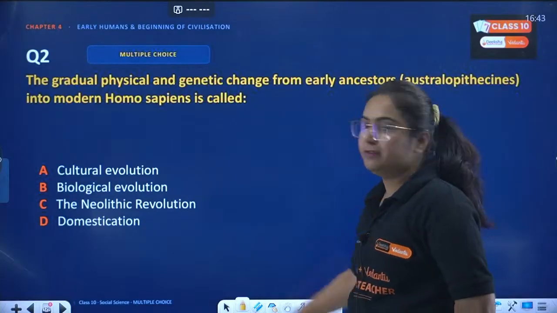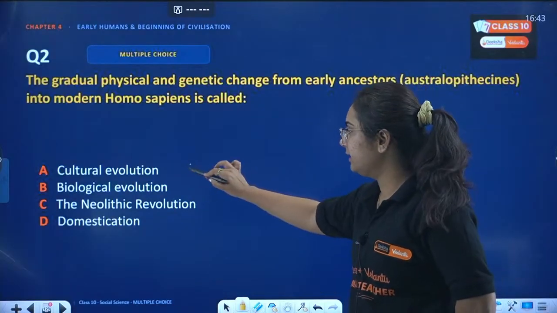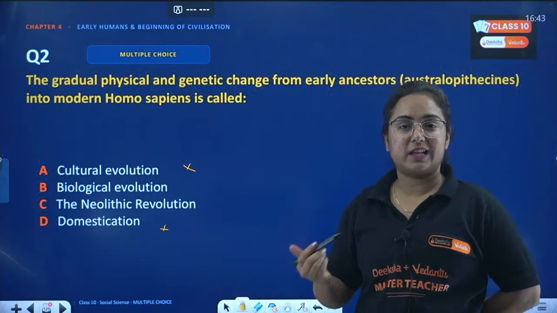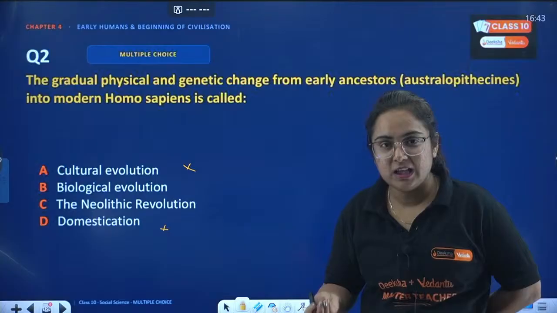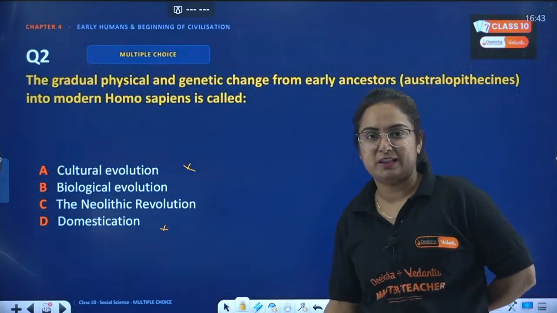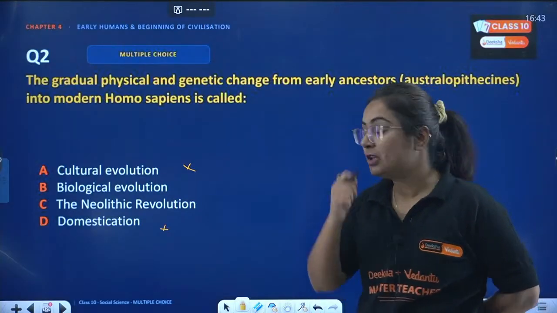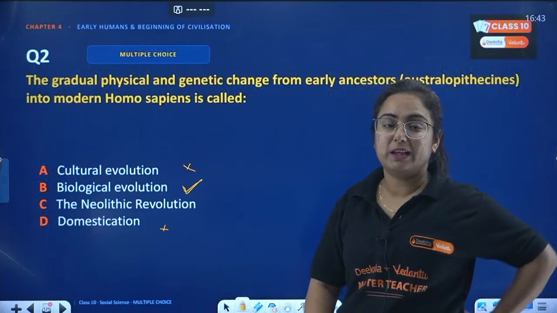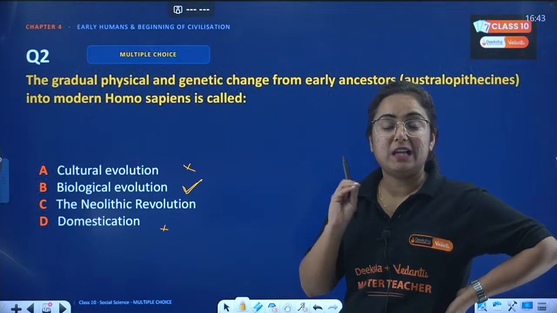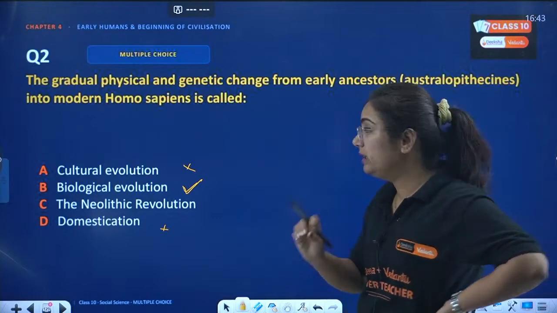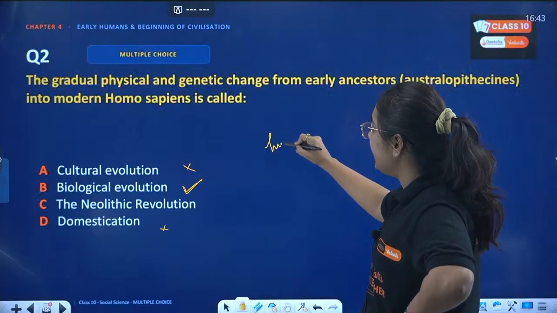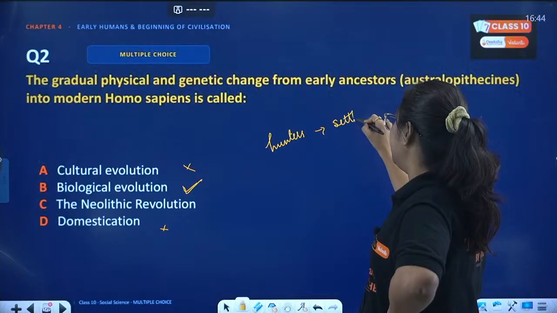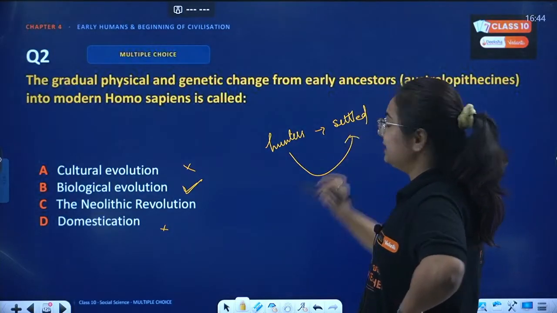So, cultural evolution is for sure not the correct reason. Domestication again is not the correct one. As I always tell you, use the method of elimination, that actually increases the percentage of accuracy in our exam, right? The correct answer here is biological evolution. Beta, Neolithic evolution can be the answer only when I am talking about how they were hunter-gatherers and then they became a settled community, and you are asked to explain what happened in this change.